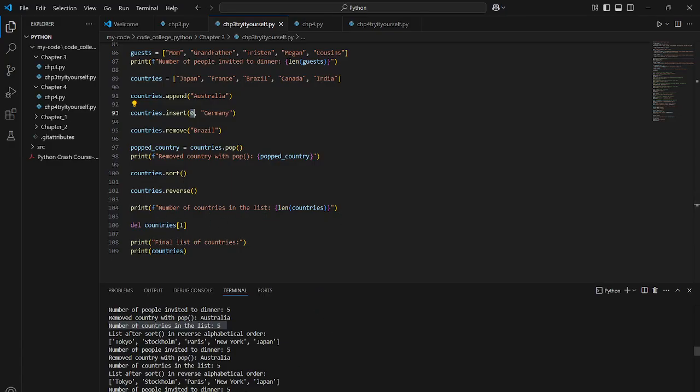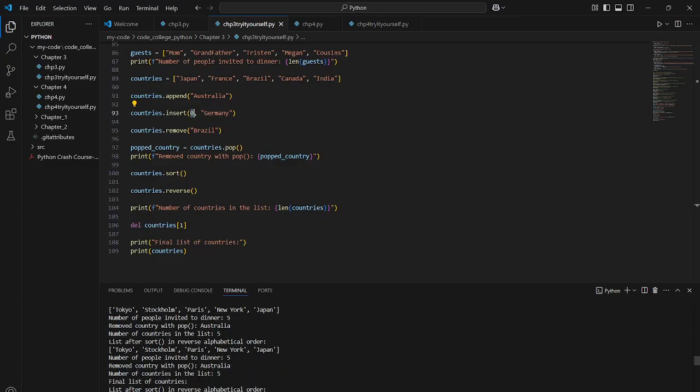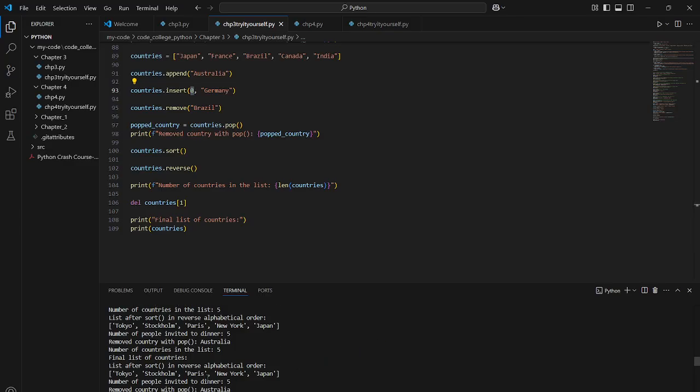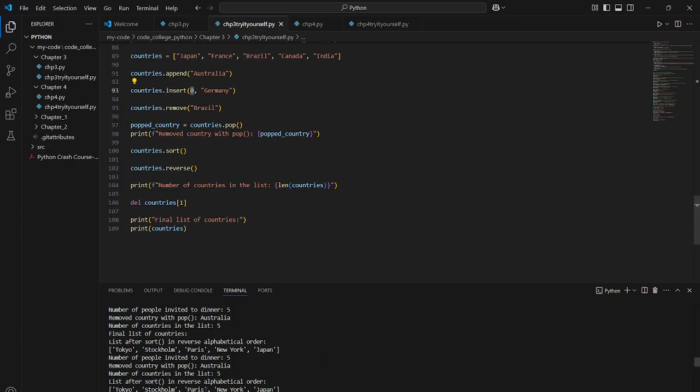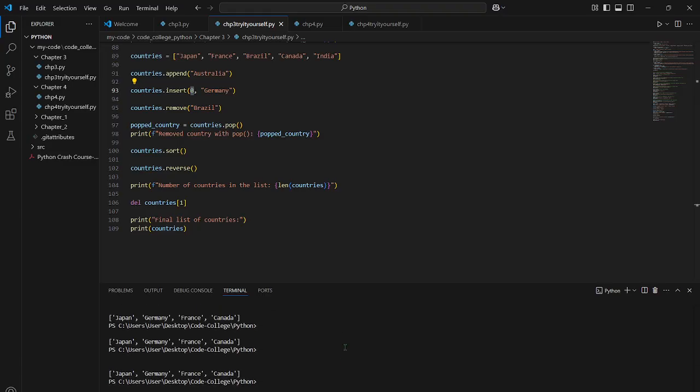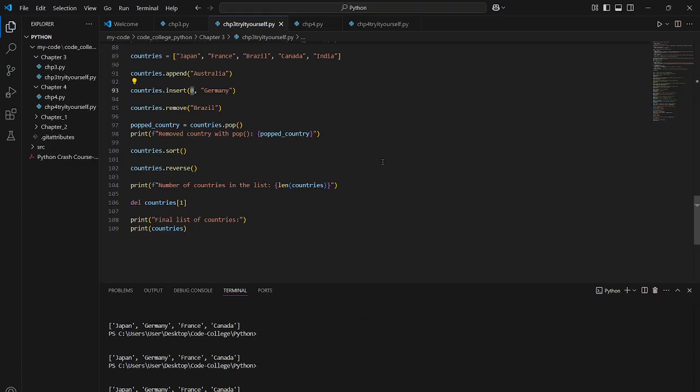Print the number of countries in the list. Sorry, I'm not a fan of this terminal. Here, number of countries in the list, 5. So that was chapter 3 and what we learned. Then I can print the final order of the countries list, and that is that. It just repeats itself, I think I clicked it twice. So that is chapter 3.